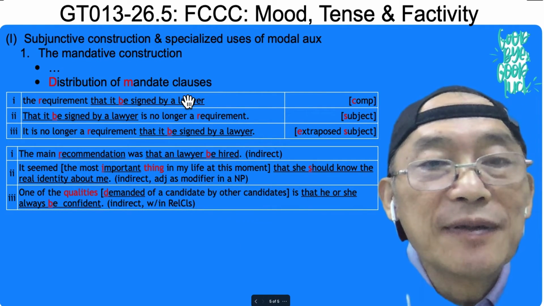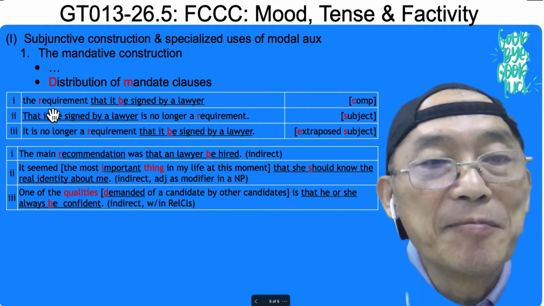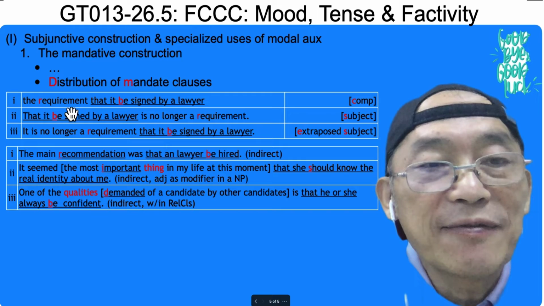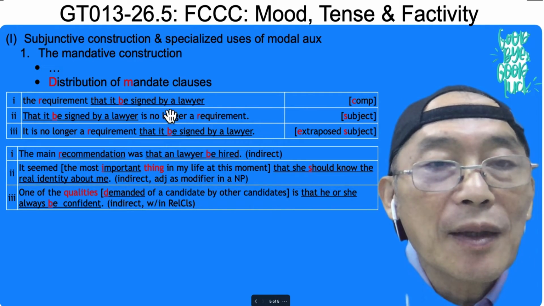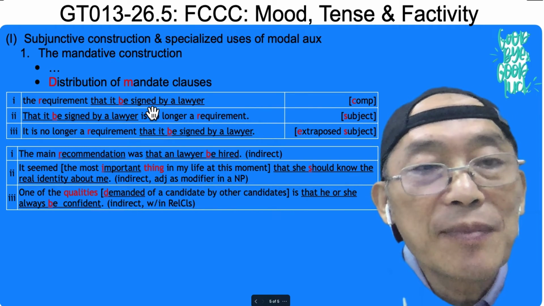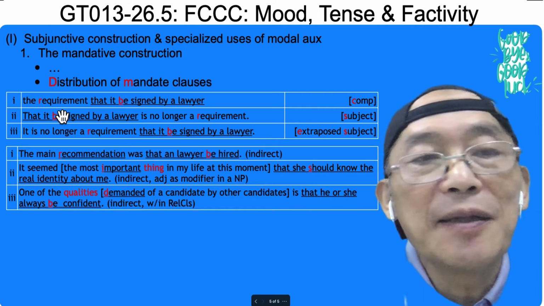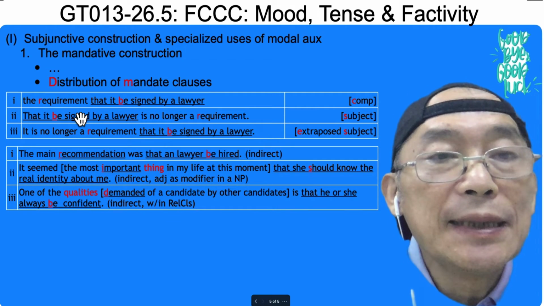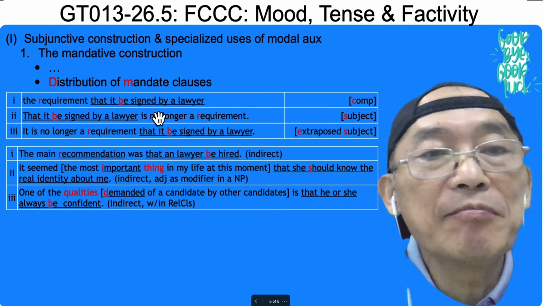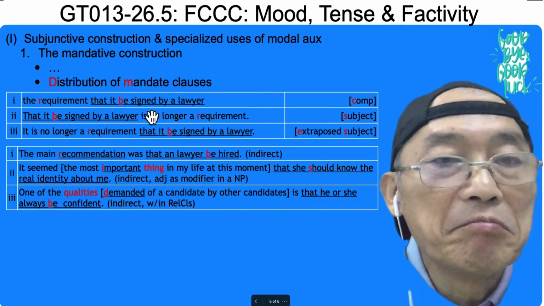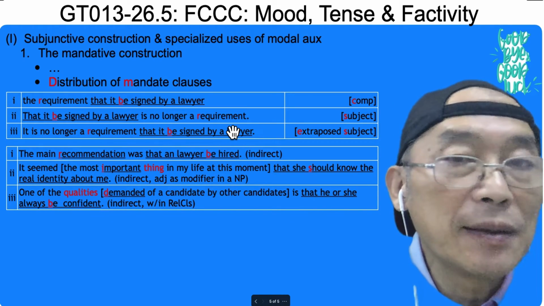So mandative clauses can happen here, where this is a noun phrase. This is a noun phrase taking this as a complement. And this is a mandatory noun, or mandative noun. So this whole thing is a noun phrase. This noun can take mandative or non-mandative.